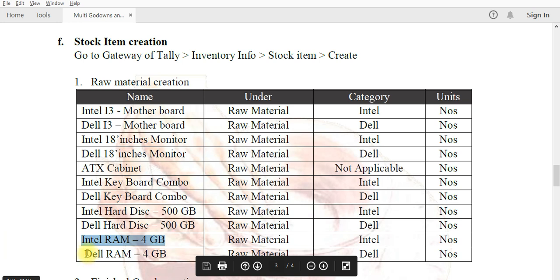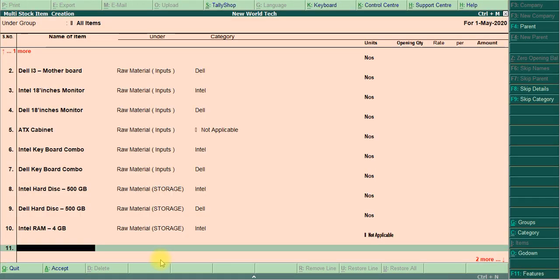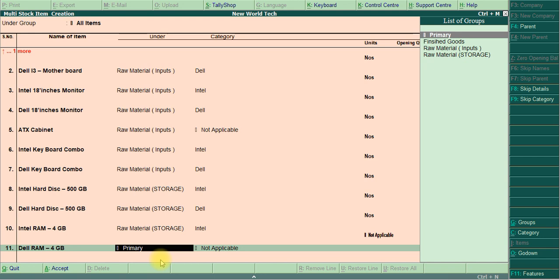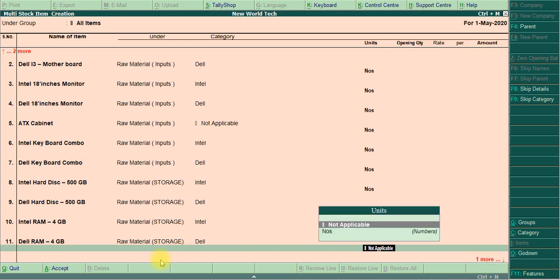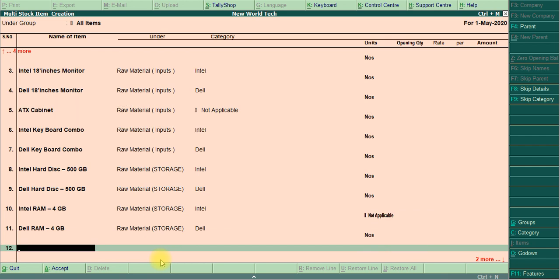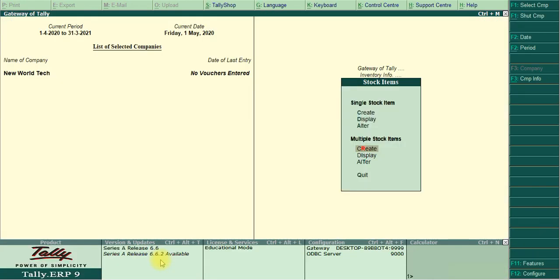Dell RAM 4GB, storage, then the category is Dell, numbers. Here we finished the raw material stock item creation.